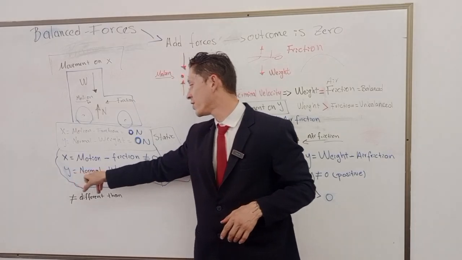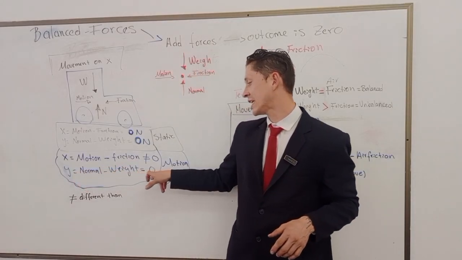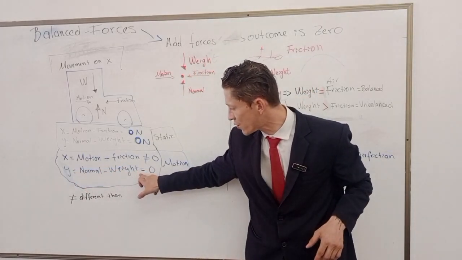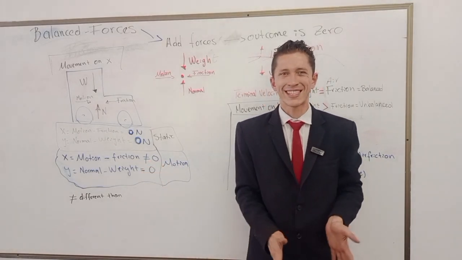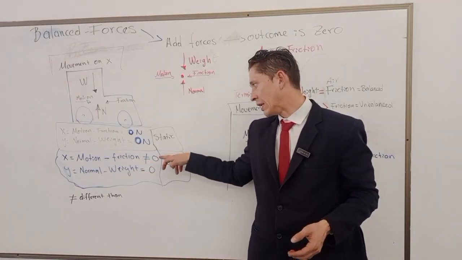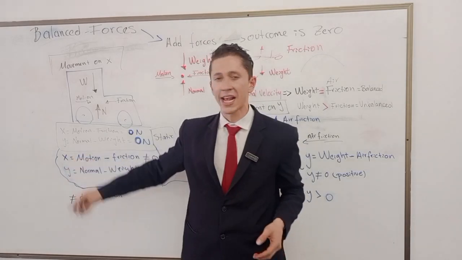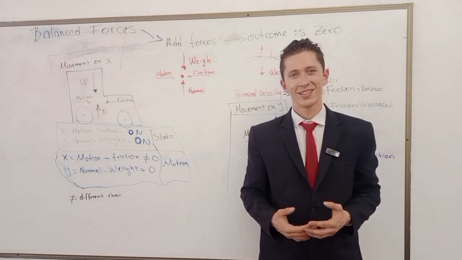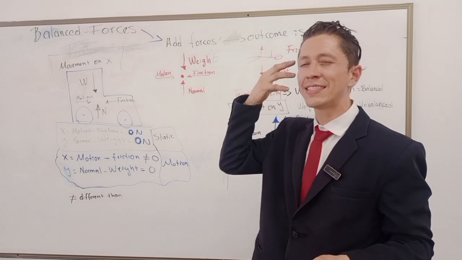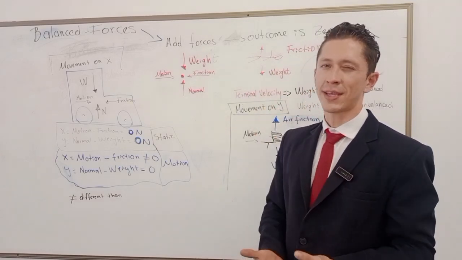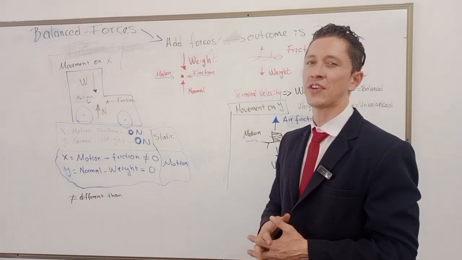And on weight, the normal minus weight is 0, equals 0, static on weight. Different than 0 on x is moving. It's moving, right? Then that's the science behind that scientific fact.